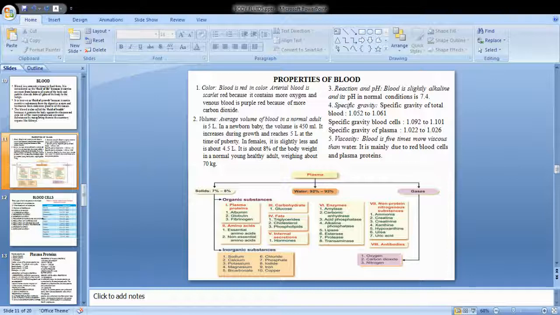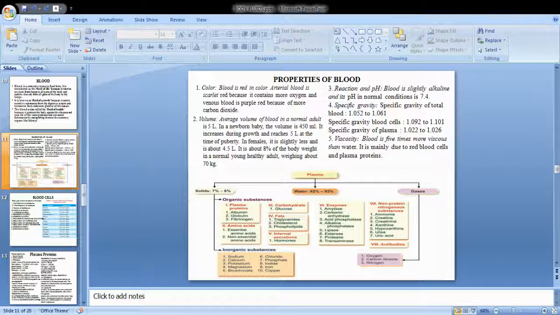It will not clot. Very good. Yes, very good. So along with the cells, RBC, WBC, platelets, the fibrinogen. What is involved in clotting? Fibrinogen is involved in clotting. So that will also get clotted and settle at the bottom. After centrifuging, what you get above, the clear solution, is called the serum.